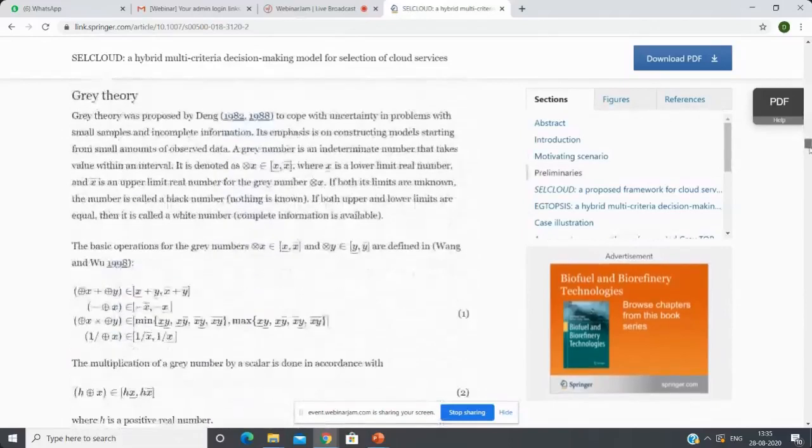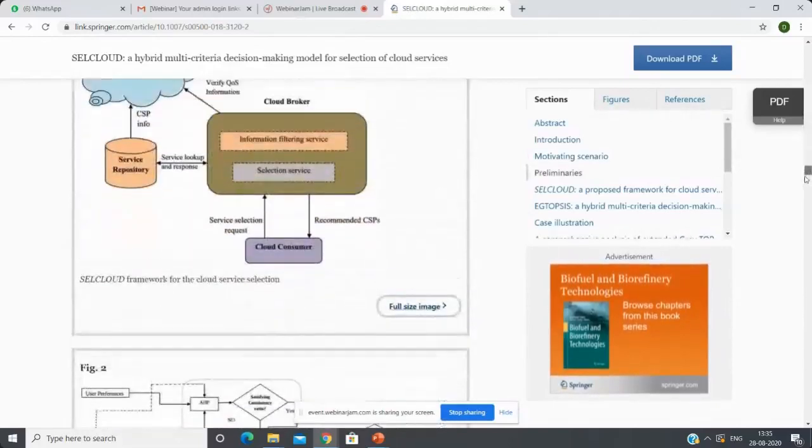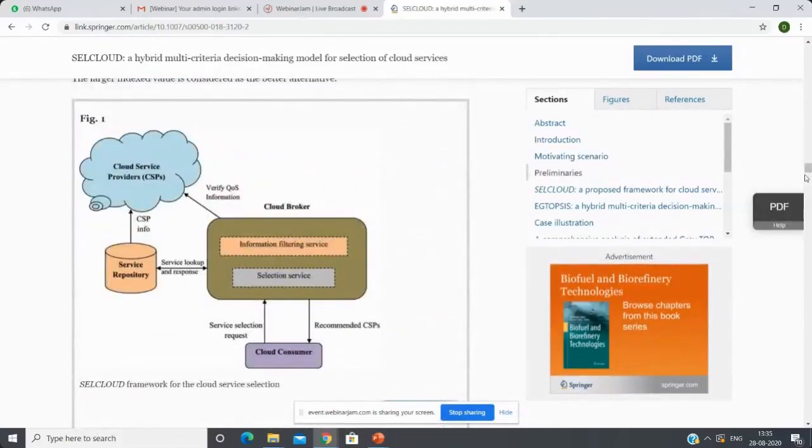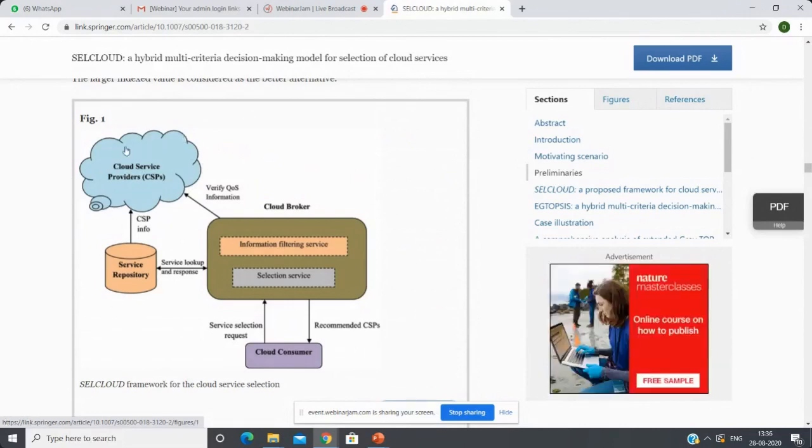This is the cloud service model. Here we have a service repository and cloud service providers, integrated with the cloud broker. Two processes happen there: information filtering service and selection of service.